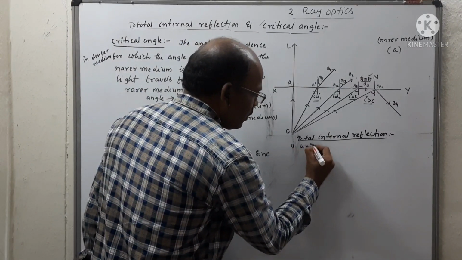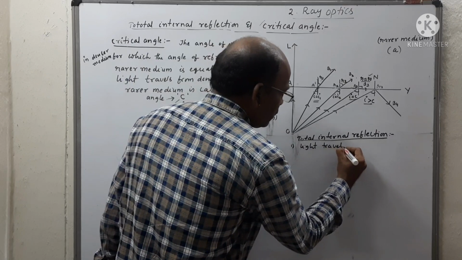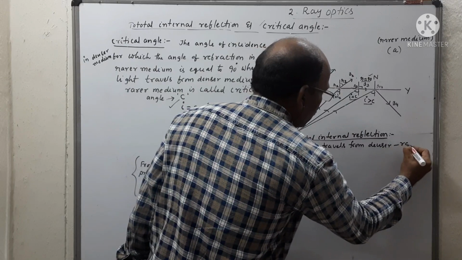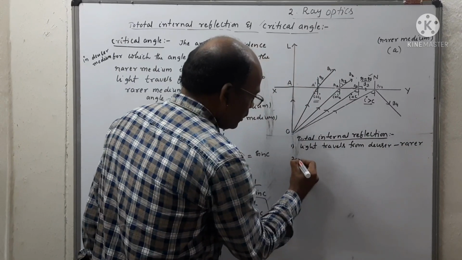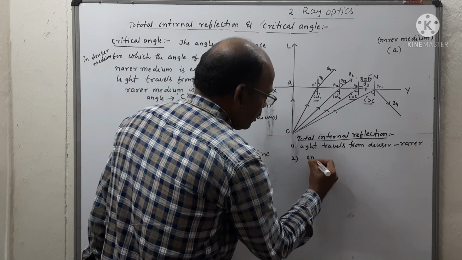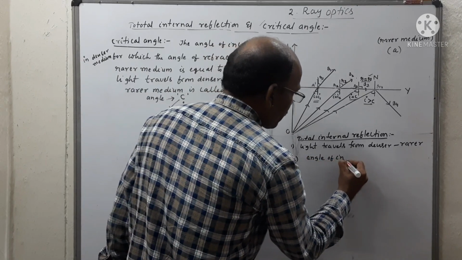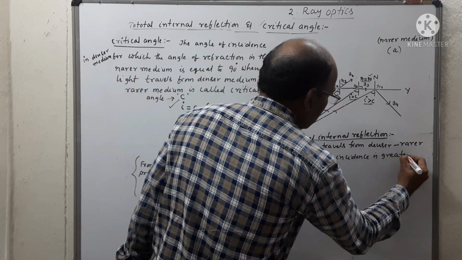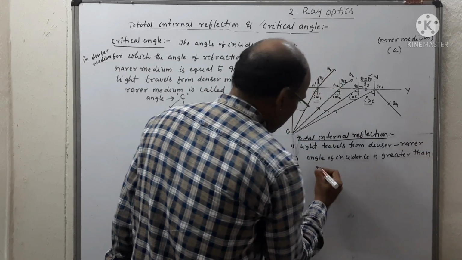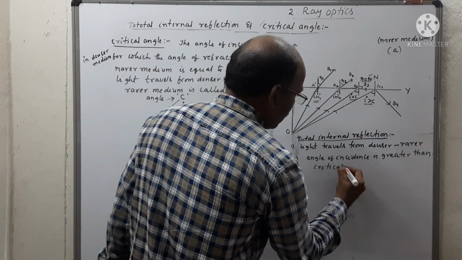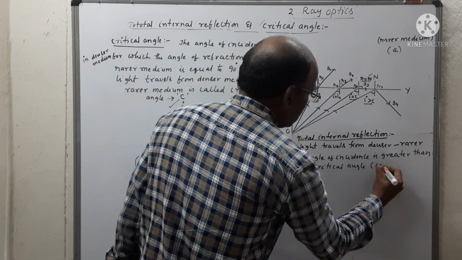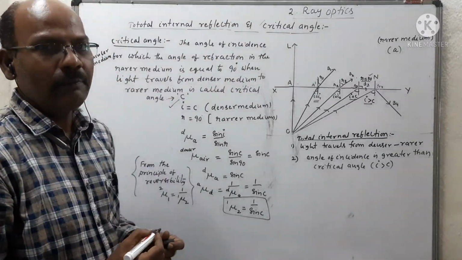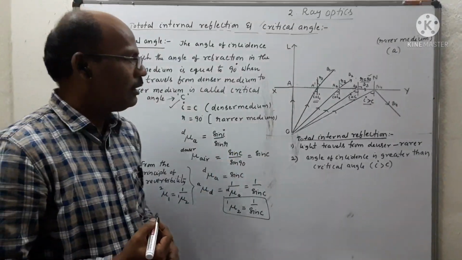First, light travels from denser to rarer medium. The second is the angle of incidence is greater than the critical angle, that is i greater than C. Then we get the definition of total internal reflection.